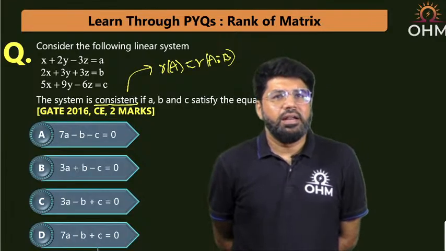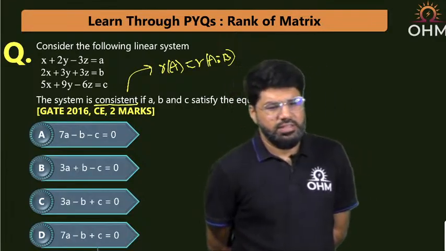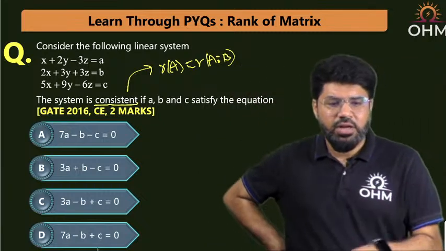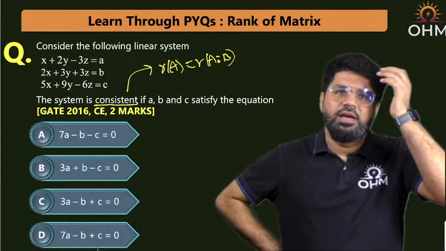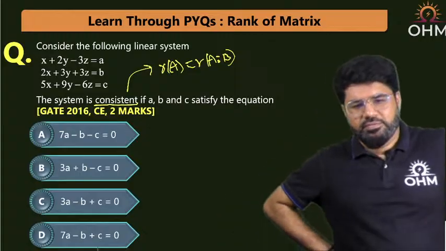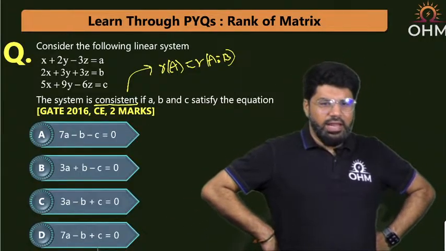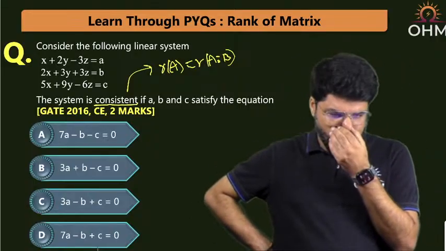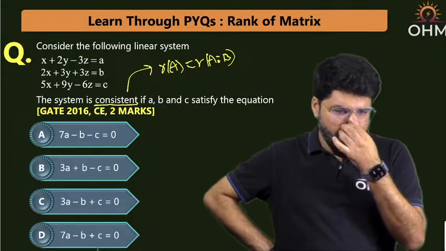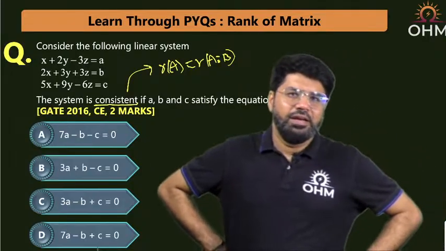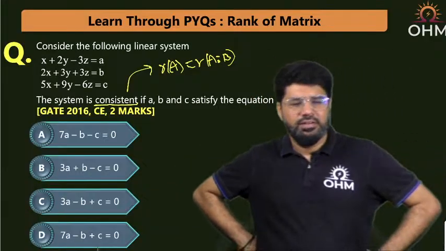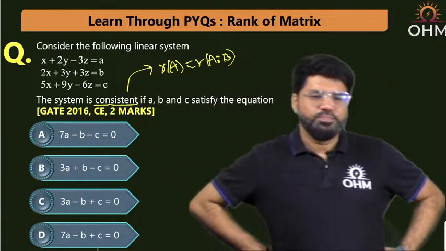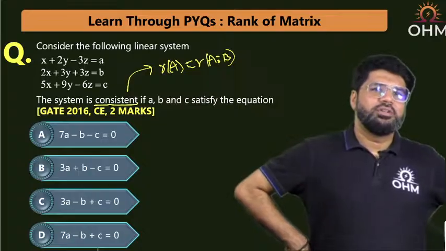So if a, b, c satisfy what condition? Consistent means unique solution or infinite solution, any of them. Rank of A equals rank of [A|B]. Think about this and get the answer. Again, by a shortcut, you can say the answer. How by the shortcut can you say the answer?